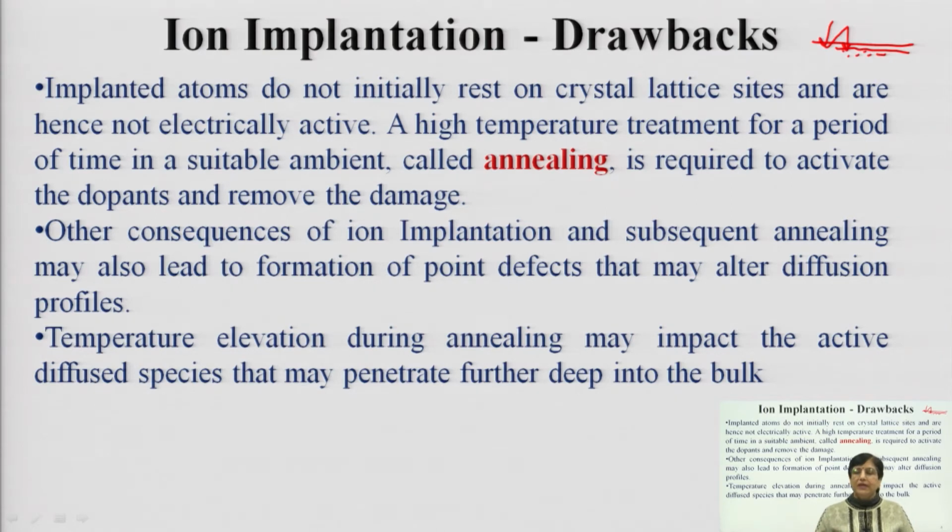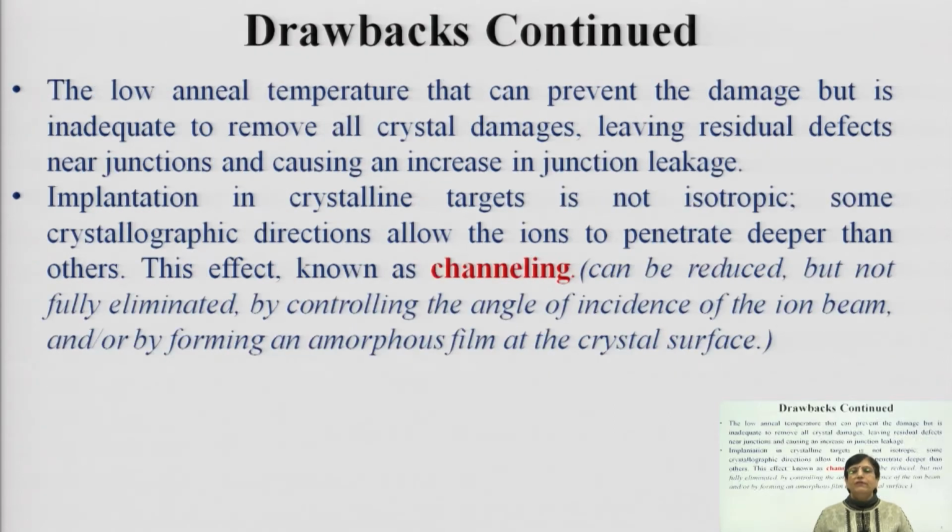So, this is one of the problem areas where annealing is essential when you are carrying out ion implantation. Other consequences, or after effects, of ion implantation and subsequent annealing are that they can also lead to formation of point defects, and they can alter the existing diffusion profiles available on the silicon wafer. The temperature elevation during the annealing can impact the active diffused species that are already available, and these species can further penetrate deep into the bulk because of the elevated temperature.